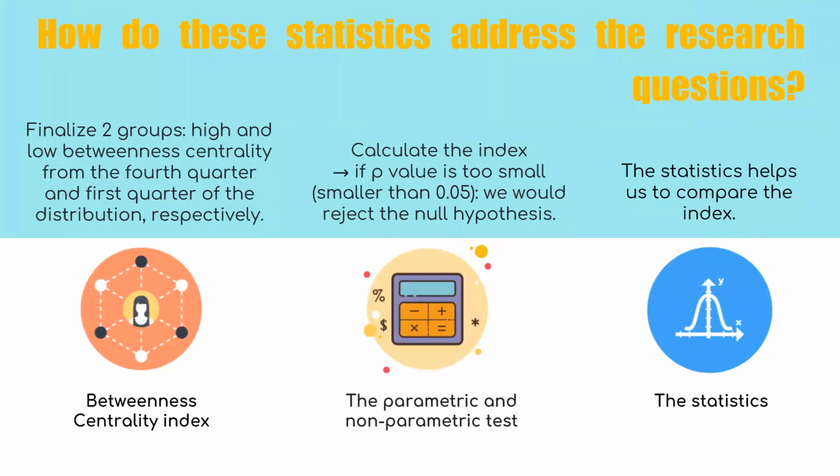The betweenness centrality index helps us finalize two groups, high and low betweenness centrality, from the fourth quarter and first quarter of the distribution, respectively. The parametric and non-parametric tests are to calculate the p-value. If the p-value is smaller than 0.05, we would reject the null hypothesis.